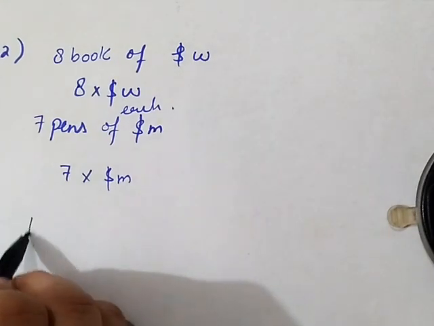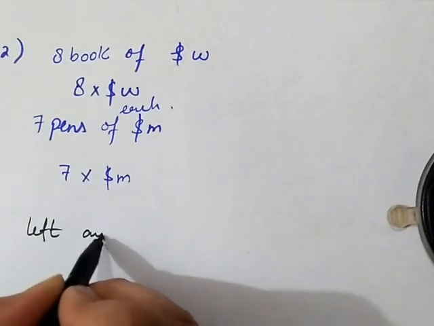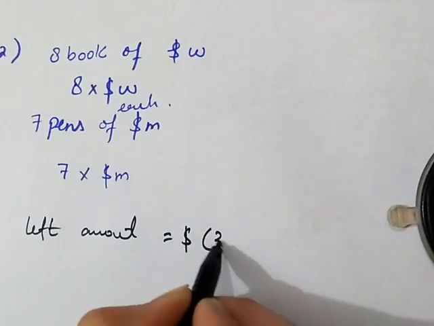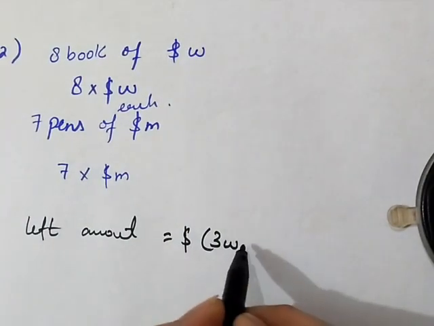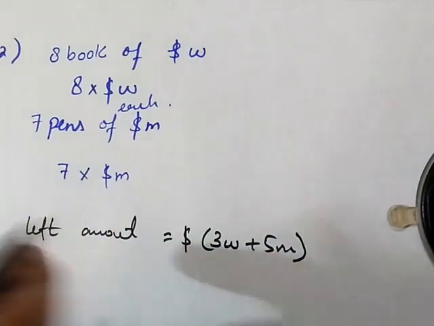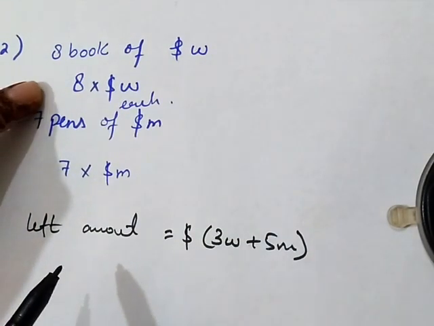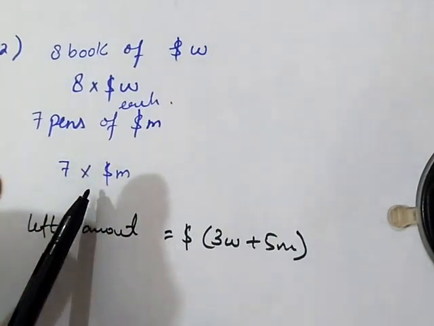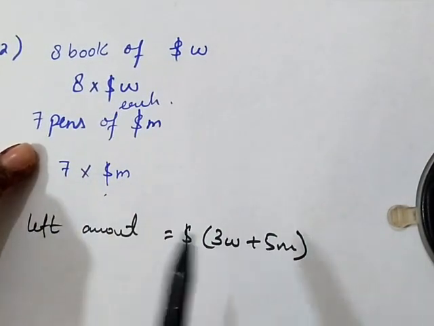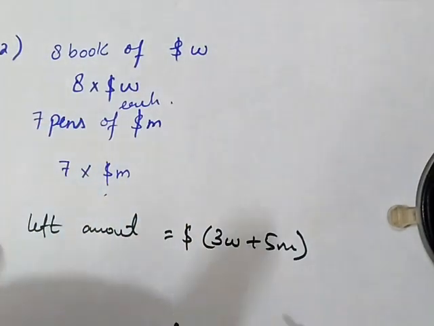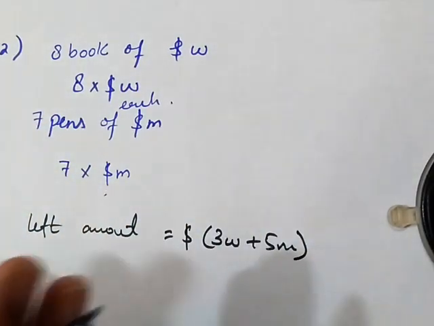Now what is left in amount? The left amount is $3W plus 5M. Here is the amount that she spent for buying the books, here the amount that she spent for pens, and here the amount that is left behind. So we have to find the amount that she had first.